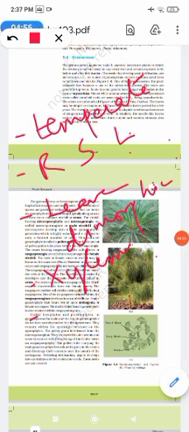The endosperm is gametophytic and derived from the female gametophyte, and polyembryony is common in Pinus. The number of cotyledons may be one or two, or a whorl of many. Fruits are not formed due to absence of ovary. So these are gymnosperms where the seeds are naked, so there is no ovary. That is how the reproduction is.